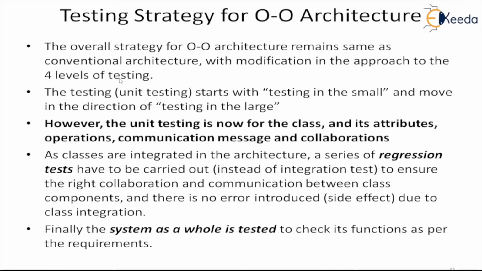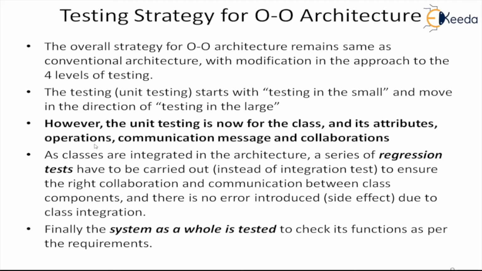All 4 levels of testing will remain, and the focus will remain almost the same, but because we are now using OO architecture, we will make the necessary modifications. Unit testing, the initial stage of testing, we now call testing in the small, and we move in the direction of testing in the large.